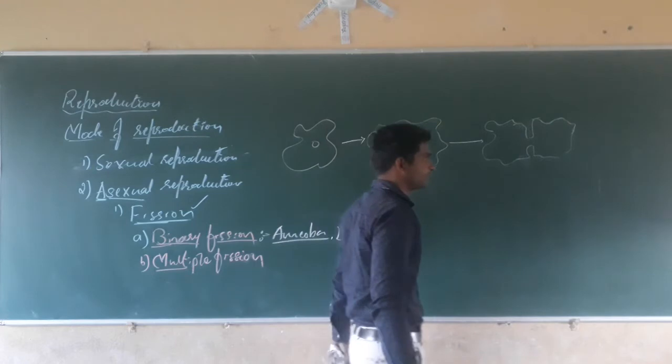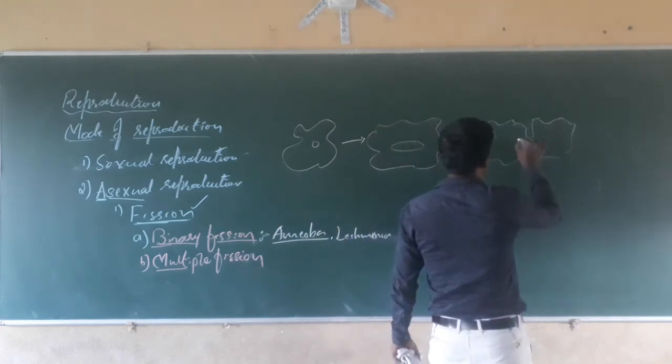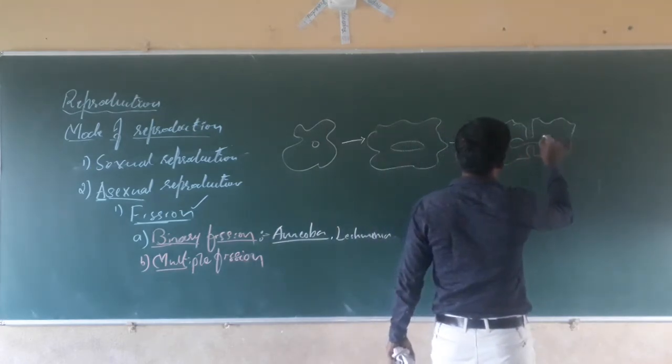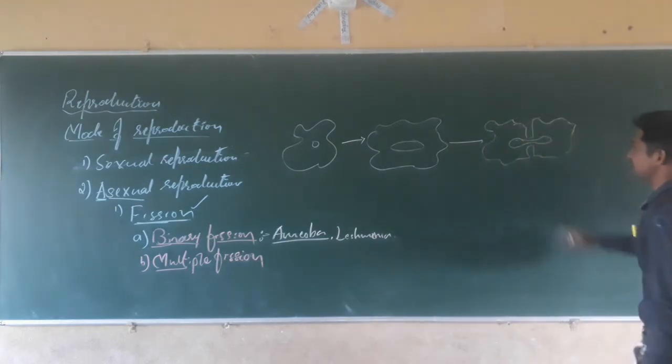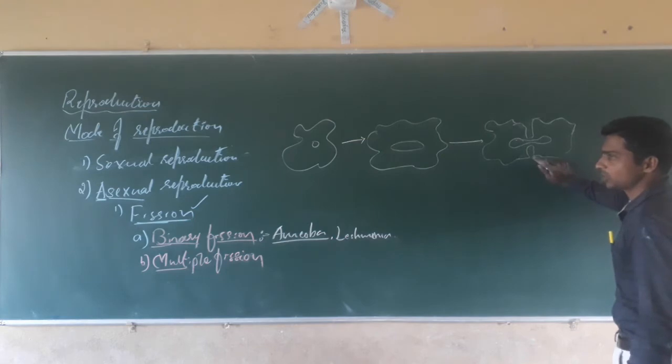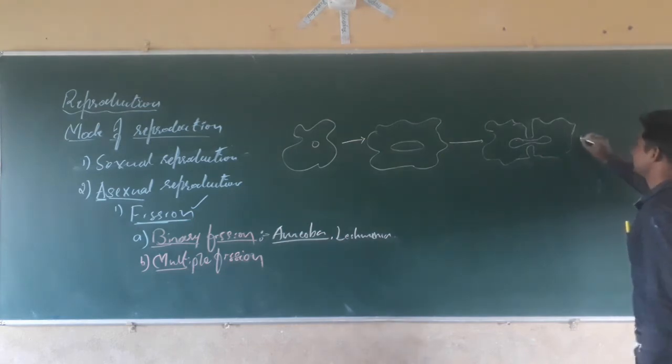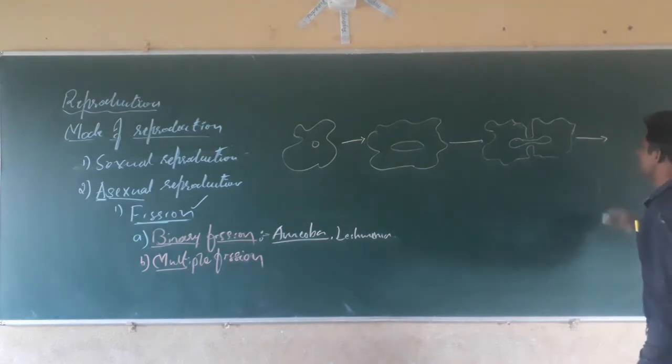See what happens? Here first the nucleus will divide. The nucleus will divide slowly, and when the cytokinesis occurs, karyokinesis takes place. Then next what happens, dear students?